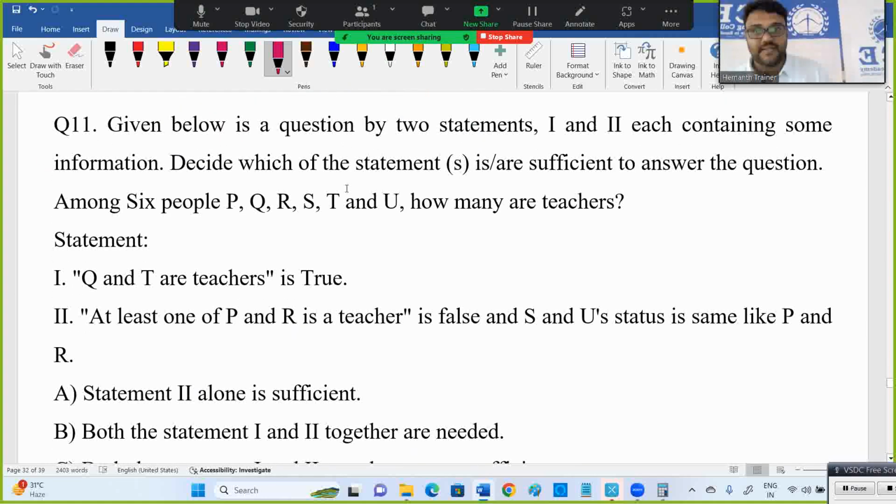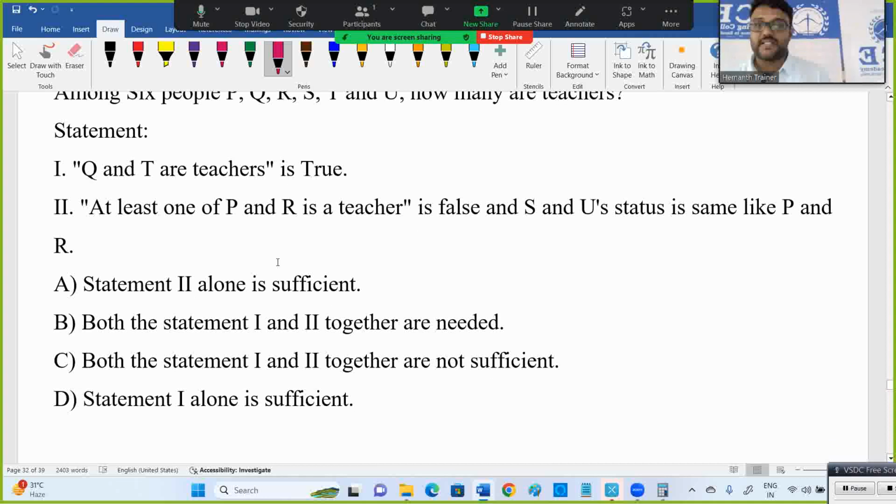Now, again, data sufficiency. Which statement is required to decide the answer? Among 6 people, P, Q, R, S, T, and U, how many are teachers? So, how many people? 6 people. Among them, how many are teachers? Here I'll check the options also. Either 1 or 2 alone. If 1 alone is correct, then no need to try 2 alone, because only one of them alone is possible here.